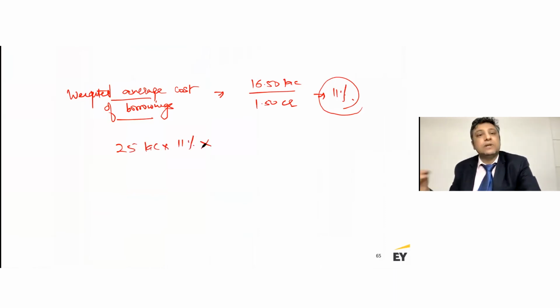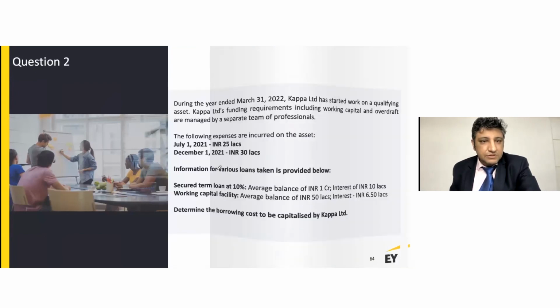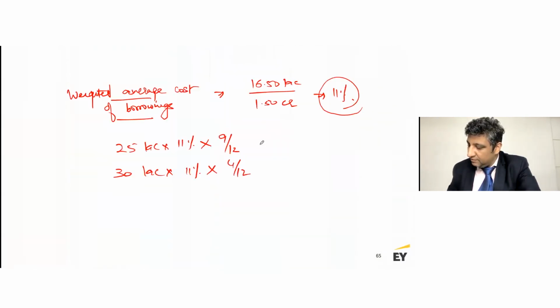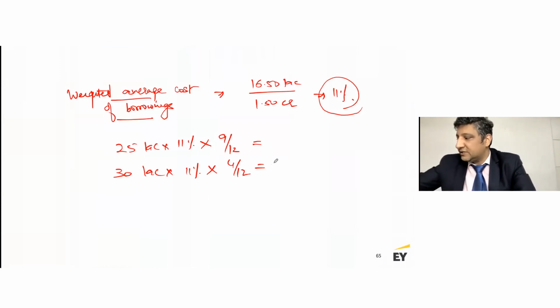Starting July until 31st of March 2022, which is our financial year end, so we're looking from July to March, which makes it 9 months, and then another 30 lakh rupees at 11%. Now we started on December 1st, which makes it 4 months in total. Let's do those calculations quickly.